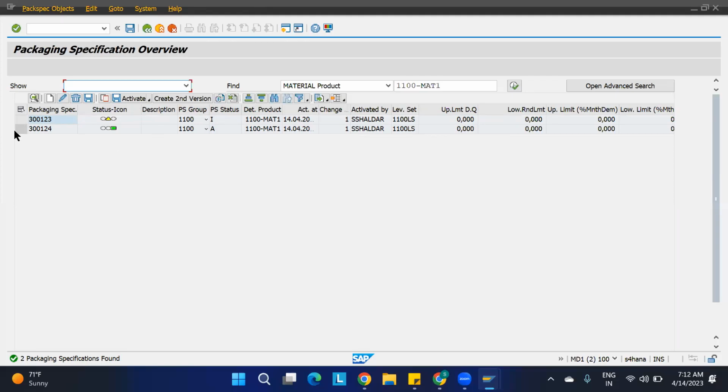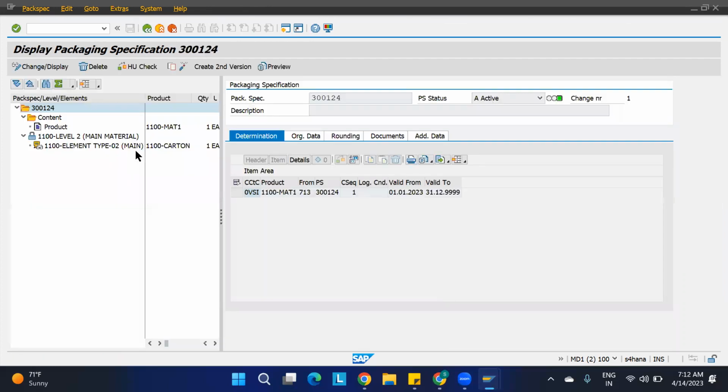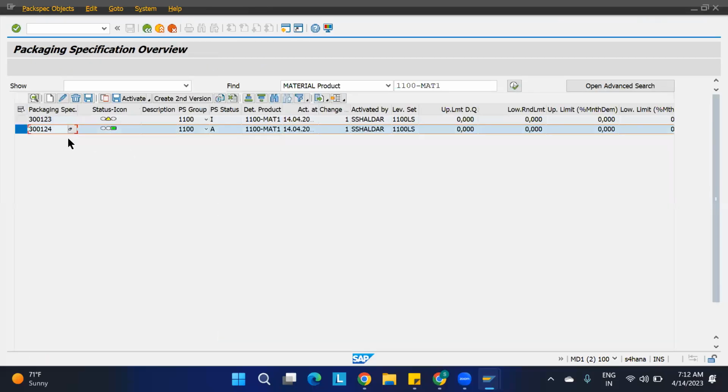If you go inside only, you will understand. Here, I'll go to the details. This packaging specification I have maintained for the VAS alone. See here, go to the header. See, VAS I have maintained. Condition type is VAS here. For 0 IBD I have deactivated it.